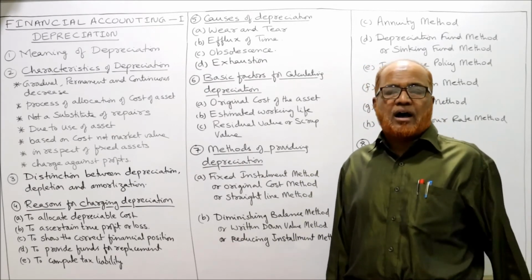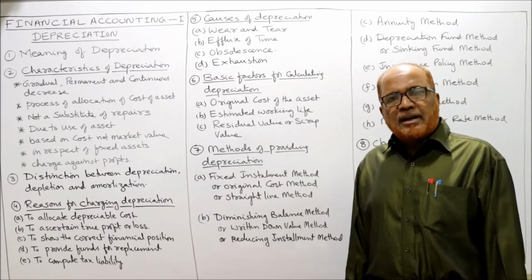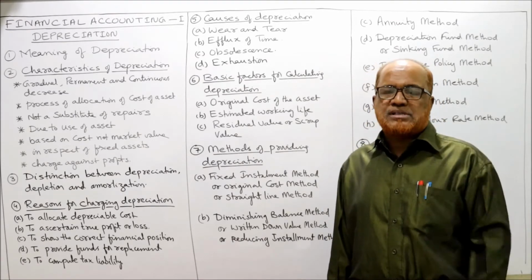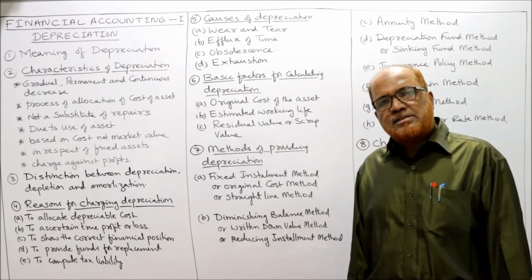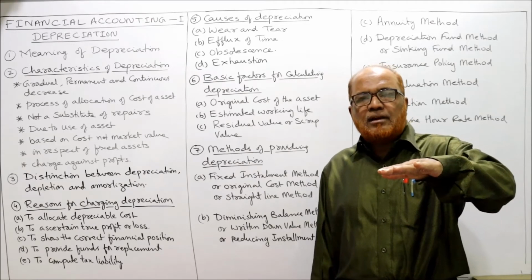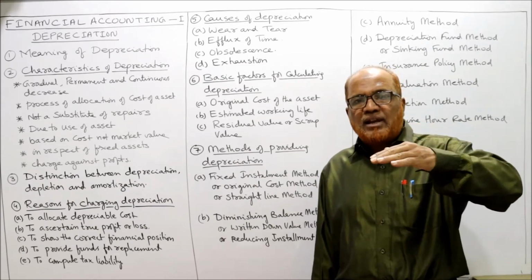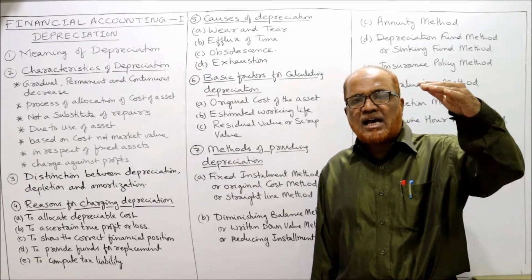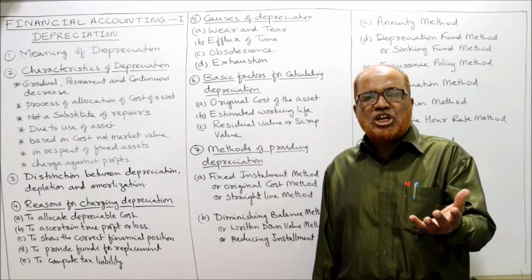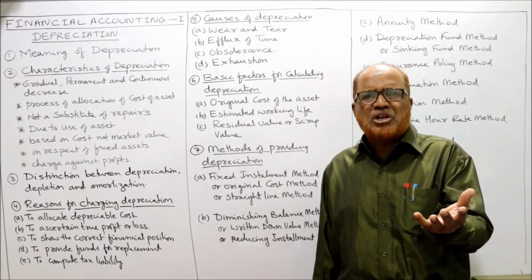But the demerits are, there is no uniformity between repairs and depreciation. See, depreciation is constant every year, but repairs expenditure will increase as the asset becomes older and older. The new machine, new asset, will not have much repairs.